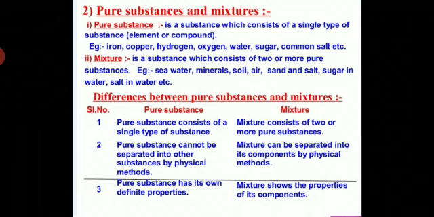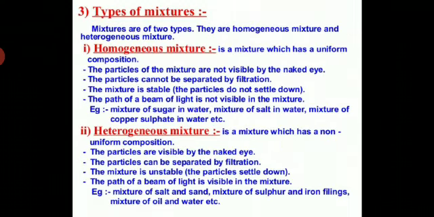So what do you mean by pure substances? Pure substances, students, consist of a single type of substance. Examples, element and compound. They cannot be separated by physical methods, but a mixture can be separated by a physical method. Understand? Now students, we will discuss types of mixture. Mixtures are of two types, homogeneous mixture and heterogeneous mixture.